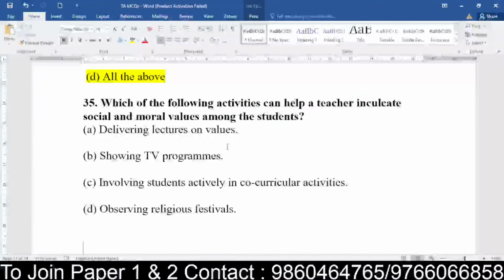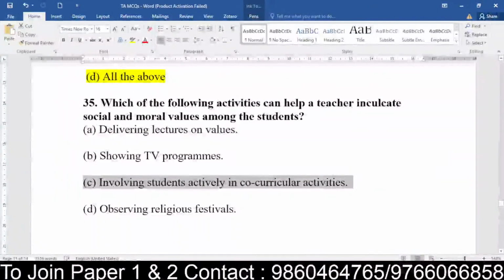Very good. Bushra has already answered, others also. Great. Involving the students actively in all the activities will help them not only in social and moral development, but also in team building. Many impactful things can happen when the teacher inculcates social and moral values through activities. The lessons will be learned very well, whatever the teacher wanted to convey through that activity. That is very important.